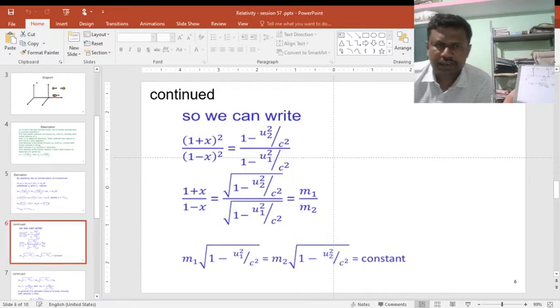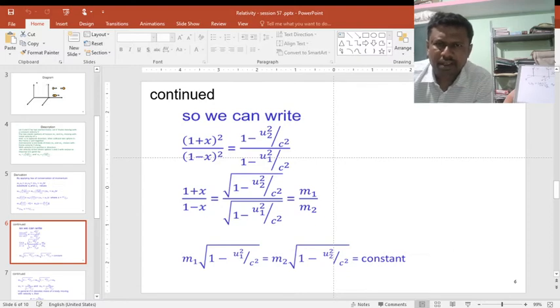So we can write this equation like this: 1 plus x by 1 minus x equals the whole square. You can write 1 minus u2 square by c square over 1 minus u1 square by c square. Then you can take this equation: 1 plus x by 1 minus x equals the square root of 1 minus u2 square by c square over 1 minus u1 square by c square.